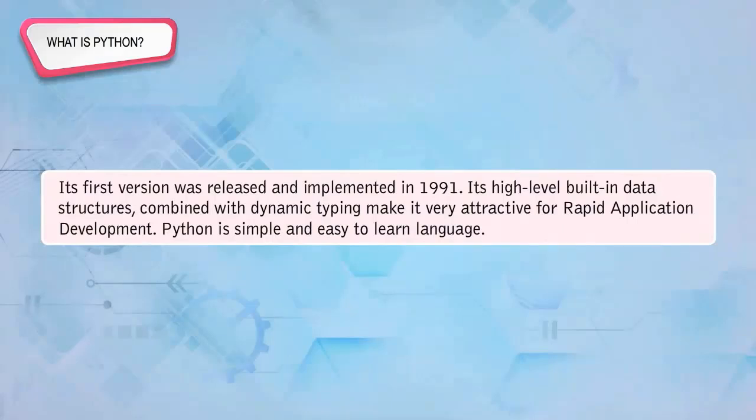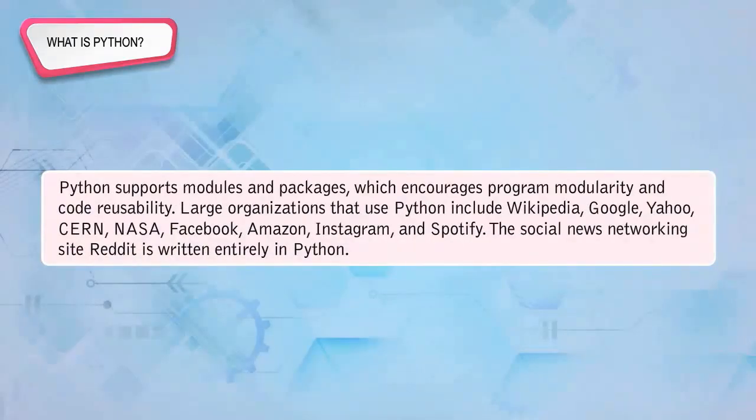Its high-level built-in data structures combined with dynamic typing make it very attractive for rapid application development. Python is a simple and easy to learn language. Python supports modules and packages which encourage program modularity and code reusability. Large organizations that use Python include Wikipedia, Google, Yahoo, CERN, NASA, Facebook, Amazon, Instagram, and Spotify. The social news networking site Reddit is written entirely in Python.